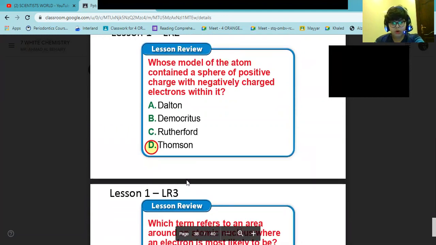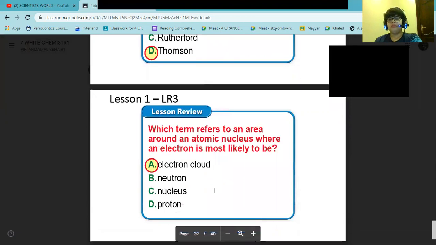Which term refers to an area around the atomic nucleus where an electron is most likely to be? We just said it. Who said electron cloud? It's right.